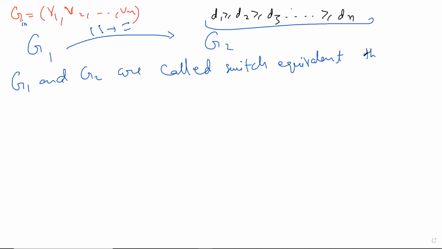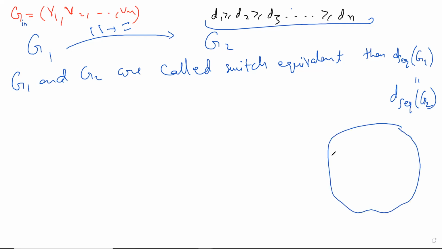Then the degrees are invariant, right? Then the degree sequence of G1 would be the same. It's not a number, it's a sequence. That's very important, not just the degree sum. Degree sum is surely not changing, and the degree sequence is also not changing. Degree sequence of G1 is the same as degree sequence of G2. So we know then that you will remain in the same orbit. This action will keep you in the same orbit.